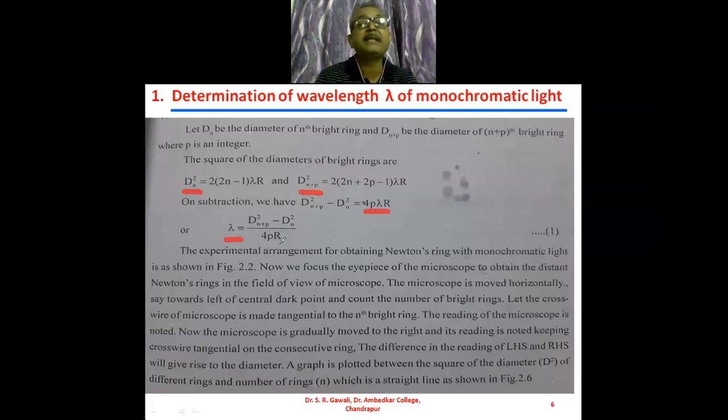And this is nothing but the expression for determination of wavelength of monochromatic light.